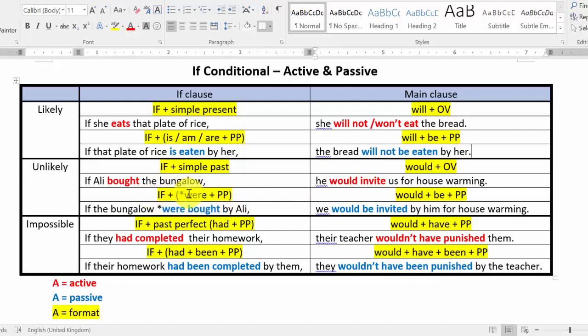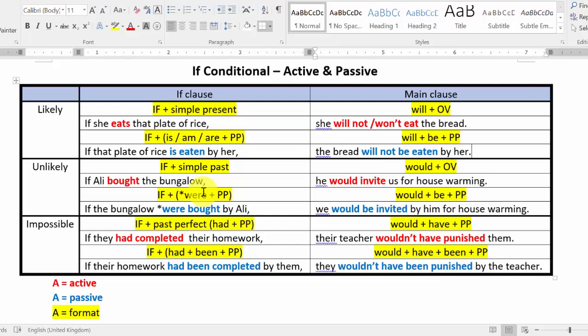For passive voice, simple past tense passive voice. When we change simple past tense to passive voice, you can flip back to your previous notes. It should be was or were plus PP, right? But remember what I told you before, in if conditional, we will never see was.